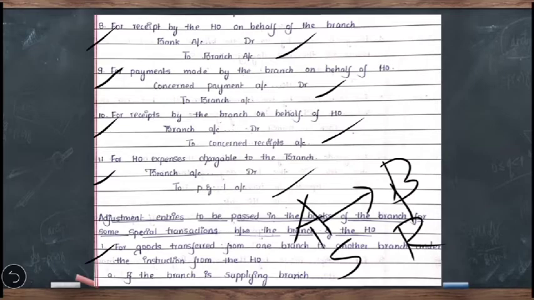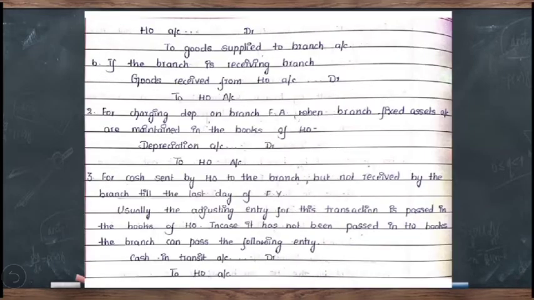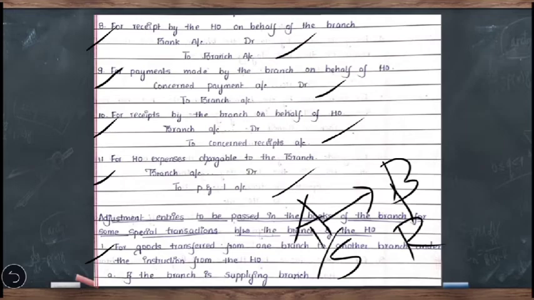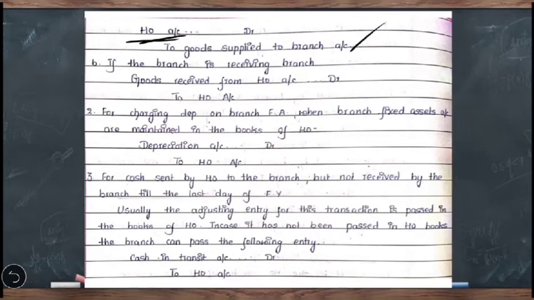Now coming to the first one, that is in the books of supplying branch, how the entry will be passed. The entry will be head office account debit to goods supplied to branch account. Here head office account has to be debited because they are supplying the goods to the other branch on the instruction of head office. Similarly, entry should also be passed in the books of receiving branch, that is B branch. How the entry will come? The entry will be goods received from head office account debit to head office account. Here they are crediting the head office account because they are receiving the goods on the instruction from head office.